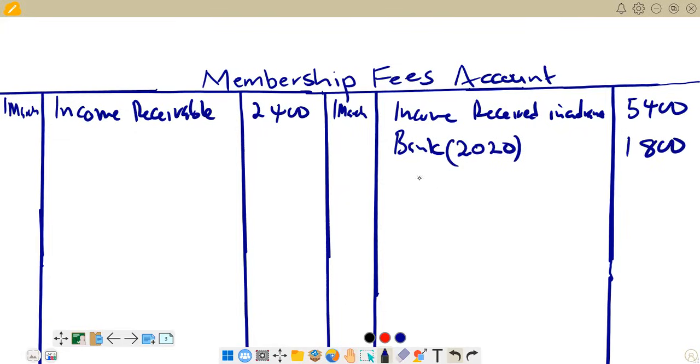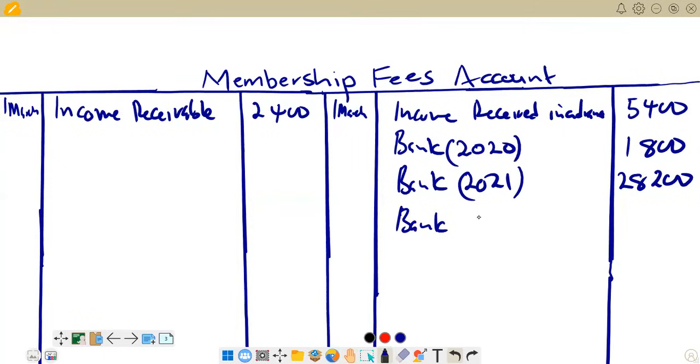So we received 1,800. Then we also have what we received concerning 2021. That is 20,200. And we also have what we received for the period of 2022, but we are receiving it this period of 2021. So this one is 3,000. Right. That's what we have.